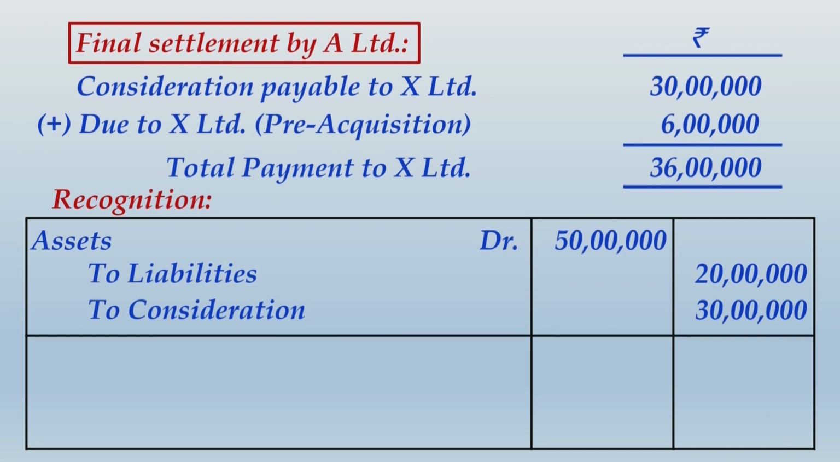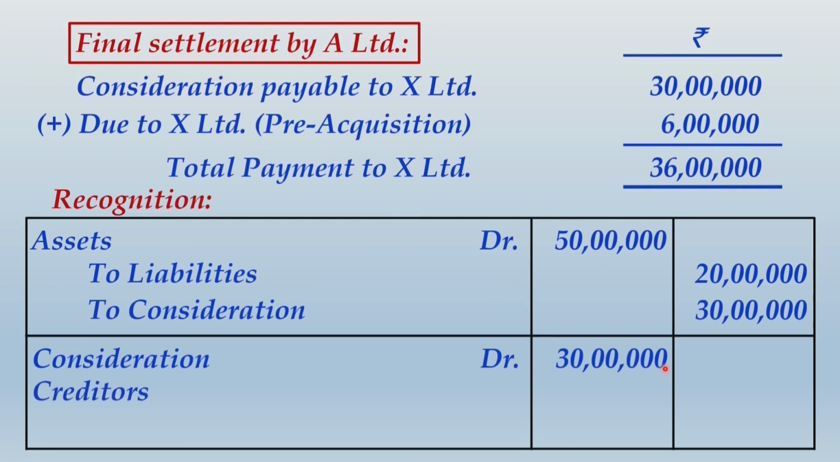Now we are going to settle this consideration of 30 lakhs. Along with that, we are also going to make this payment, correct? So don't forget that if it was receivables existing in the books of X Limited, in the books of A Limited there must be a component of creditors, which has to be settled over here. So what you will do is, debit the amount of consideration which you have to now pay, that is 30 lakhs, and the creditors will also be settled now.